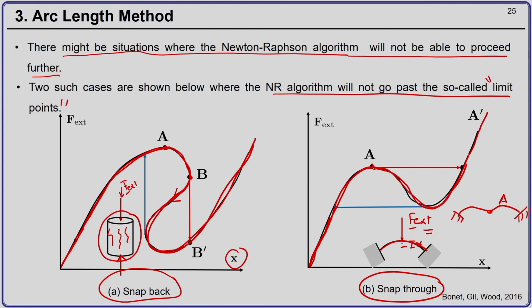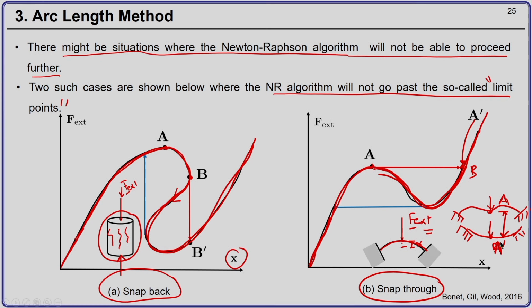The force displacement curve goes down, which means the arch will occupy a next position something like this. This is point A dash, and the part of the curve in between is the force which takes this arch from position A to position A dash.